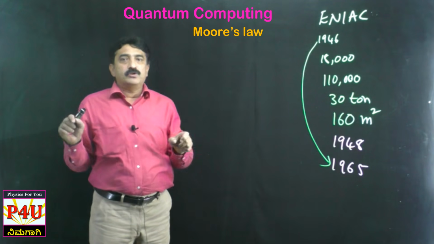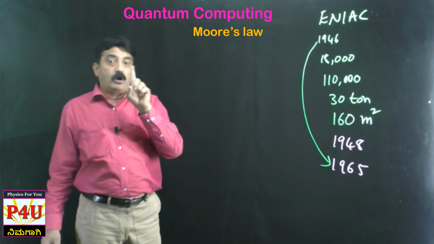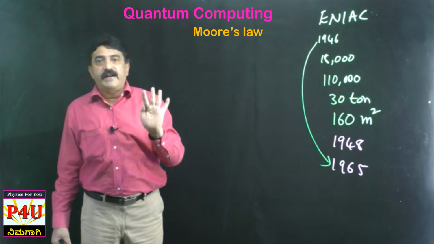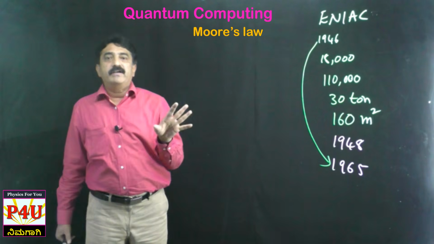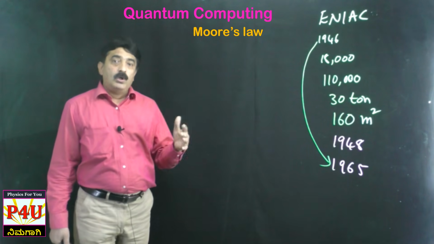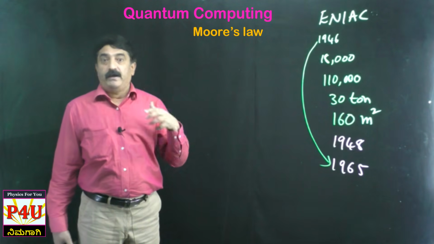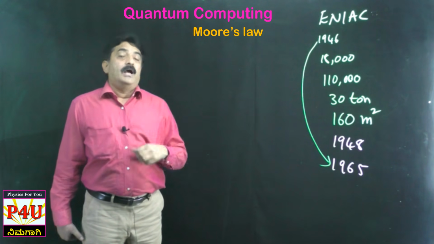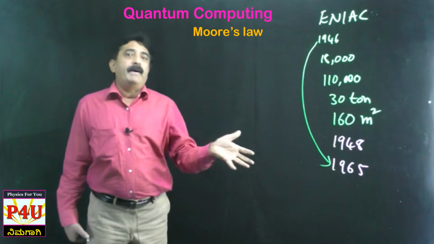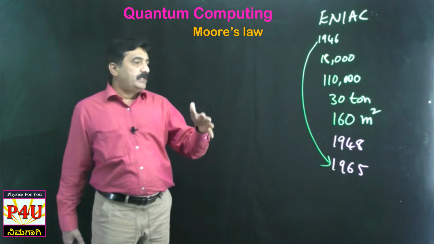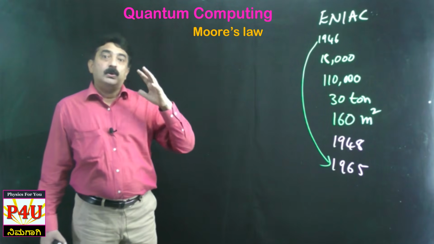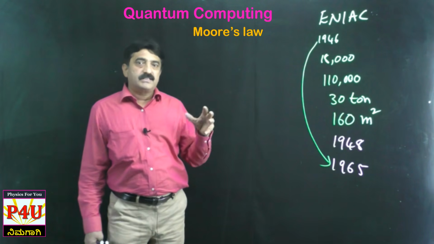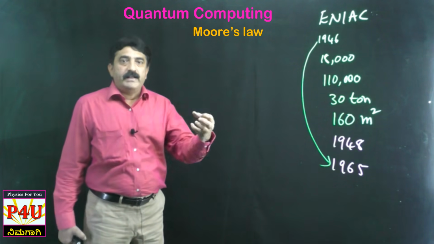Here and there they were in use, but by and large, almost all instruments, not only computers, but radar, wireless, telephone, radio, television, everywhere transistors started finding their role, and they were doing much better than vacuum tubes. The efficiency was excellent, the size was very small, the performance was very good, and in speed there was no comparison between the vacuum tube version computer and the semiconductor version computer.